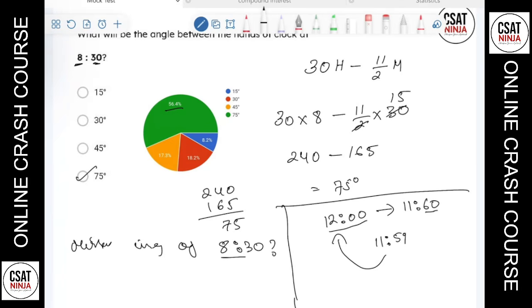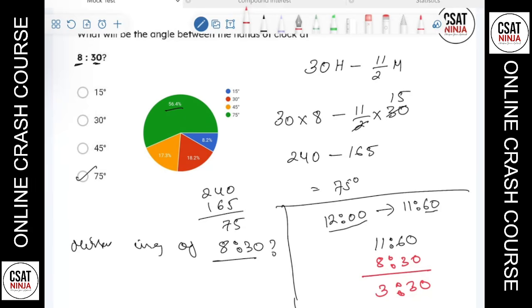So from this 11:60, you subtract the time given in the question. From 11:60, you subtract this one. So the mirror image of 8:30 will be nothing but 30, and what is it? 11 minus 8 will be how much? Can I say 3 there? So which means the mirror image of 8:30 is nothing but 3:30.